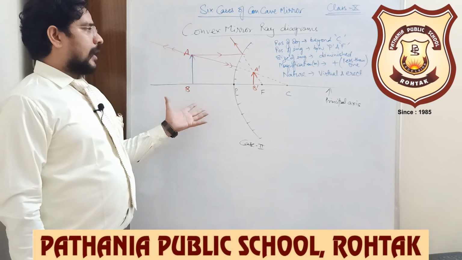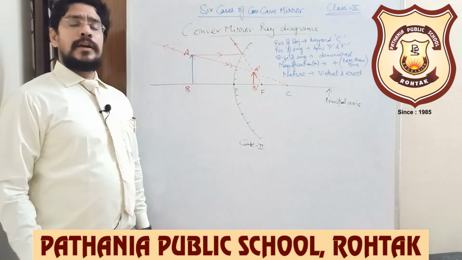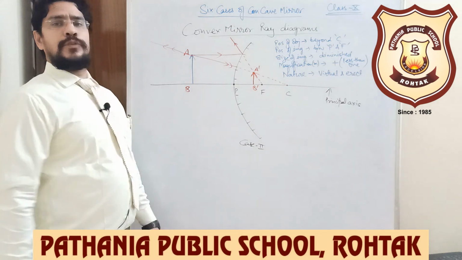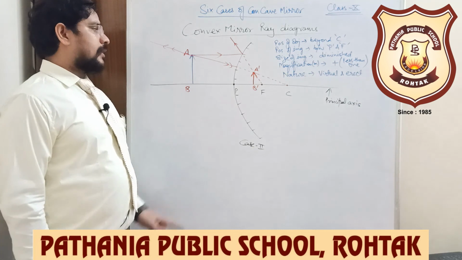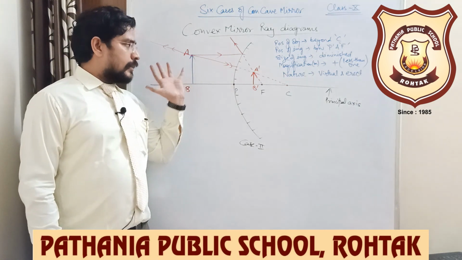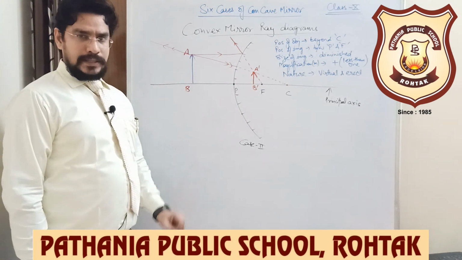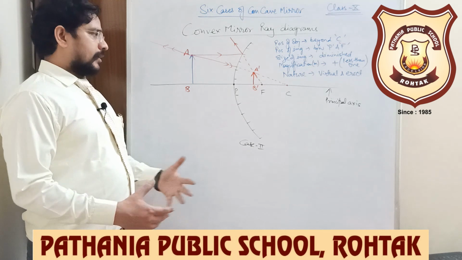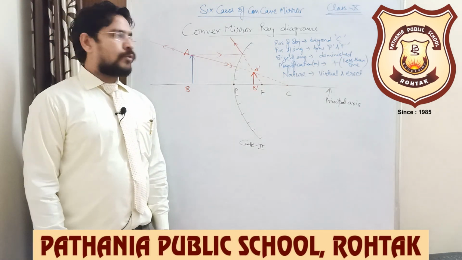And this entire concept is also there in class 12th, so you must not skip it. For class 10 students, pay attention here and practice these ray diagrams. They are very tricky, not as easy to draw as I am drawing in front of you. You need to practice them at least twice in your practice notebook, and then you will master it and get good marks in your 10th.